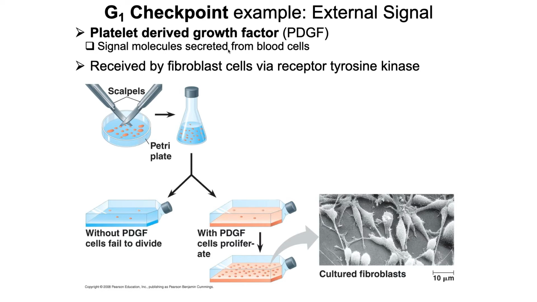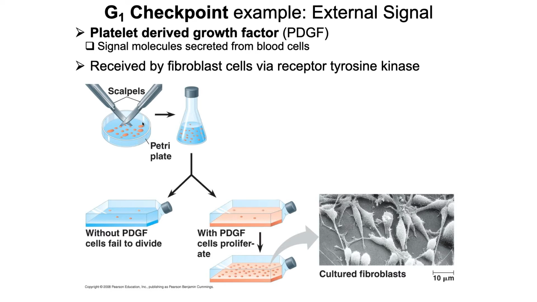And these are secreted from blood cells, and they are received by fibroblast cells that have a receptor that binds to this signal. It's a receptor tyrosine kinase. And so we can do an experiment here.